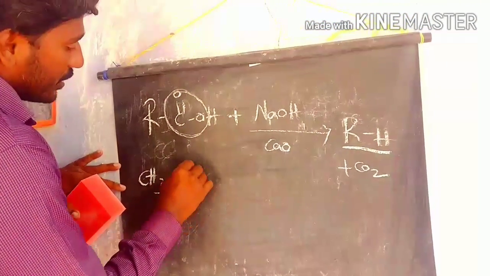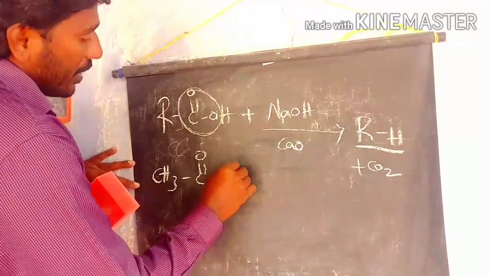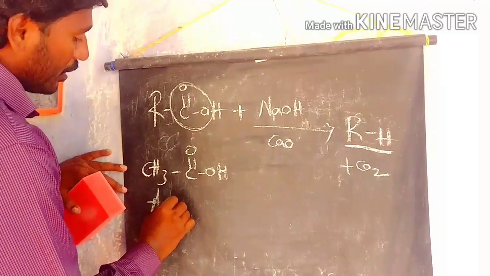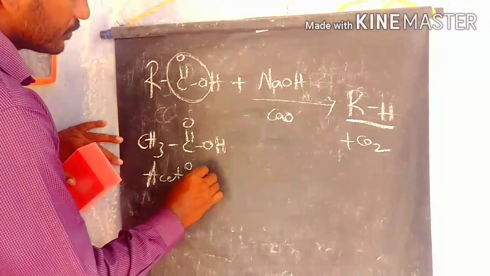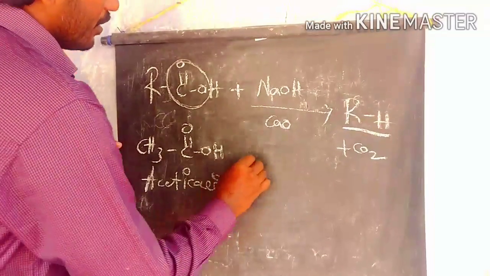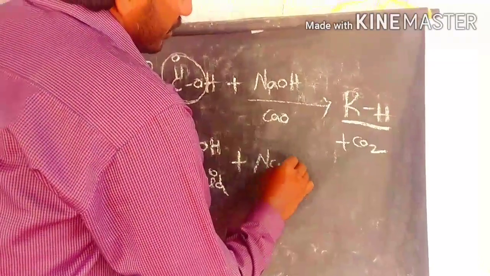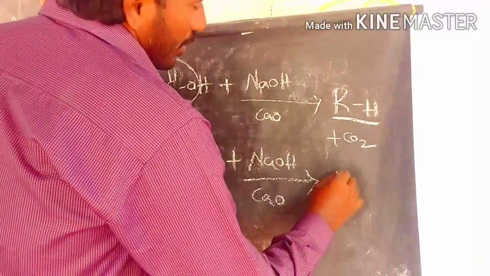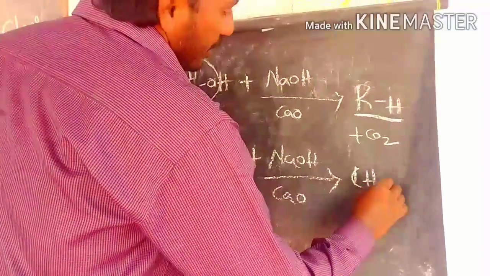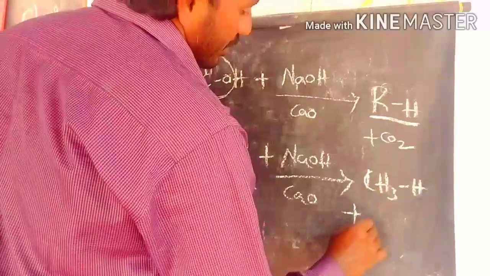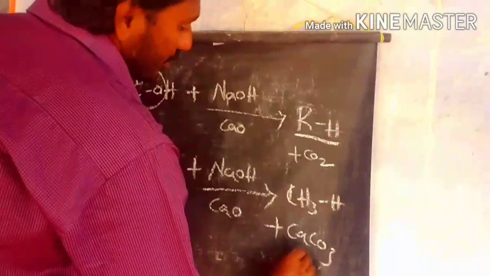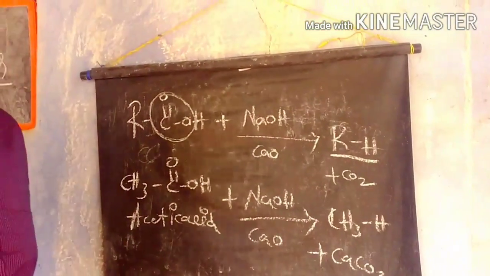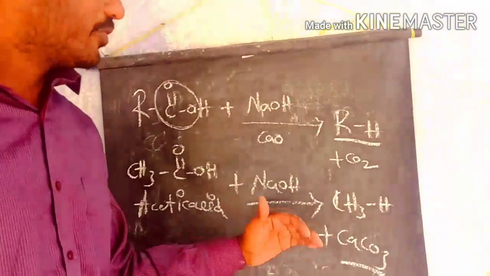If you take acetic acid and involve it in the decarboxylation process with calcium oxide, methane is the product. This is how we prepare alkanes from carboxylic acid.